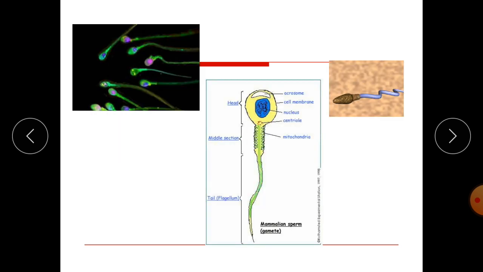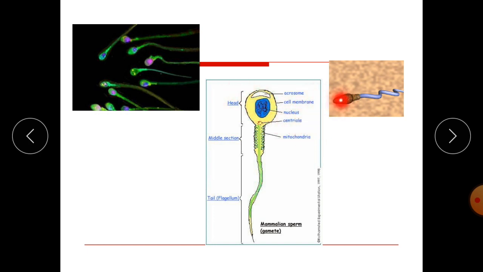Now here you can see the structure of the sperm. The head part is here, also called the acrosome. This is the middle part, the midpiece, which contains mitochondria, and inside the head the genetic material is there. This genetic material is inserted into the ovum, or the secondary oocyte of the female, due to which fertilization occurs.